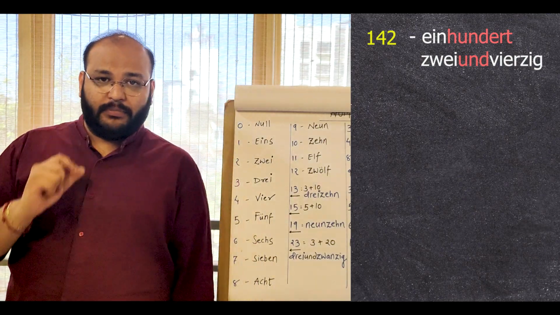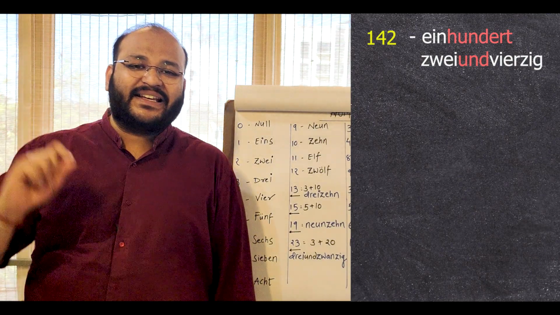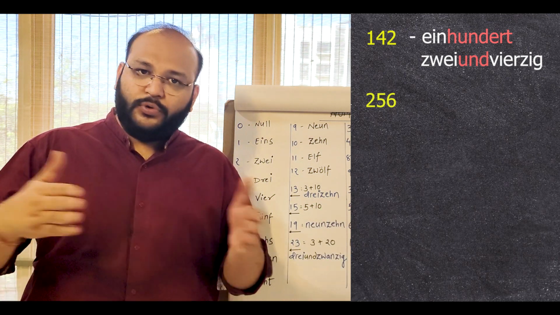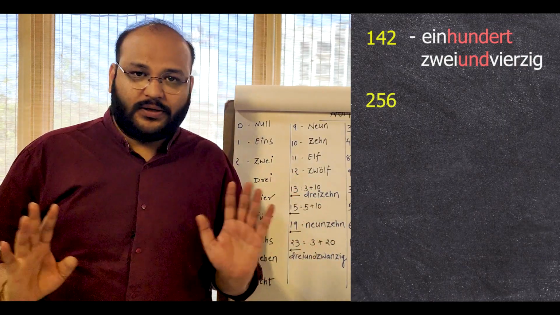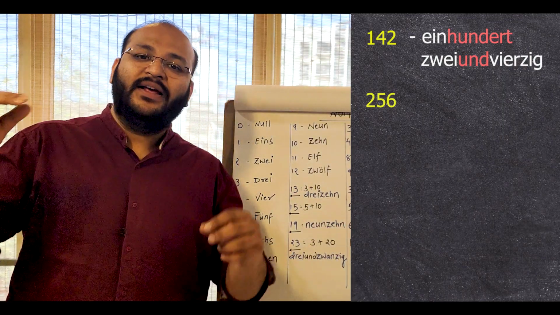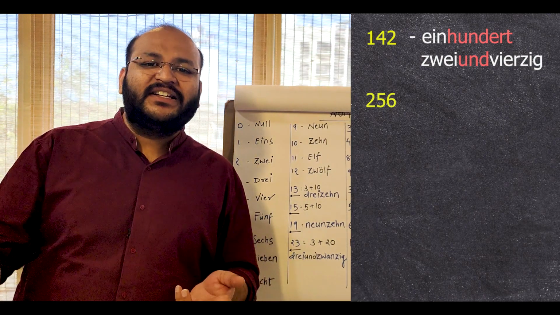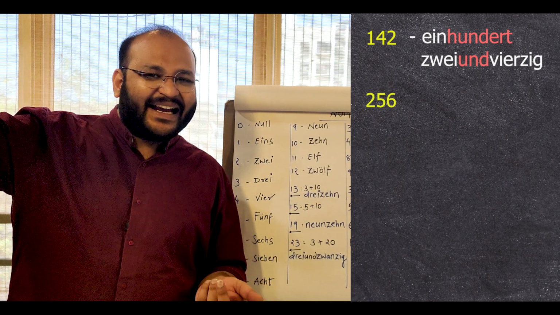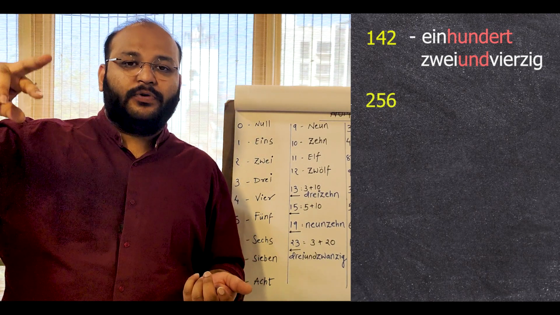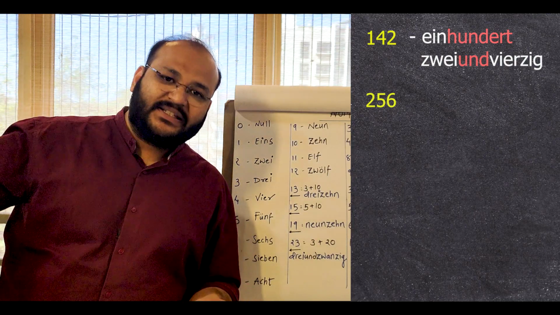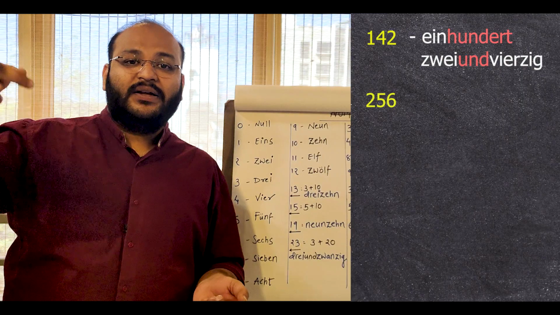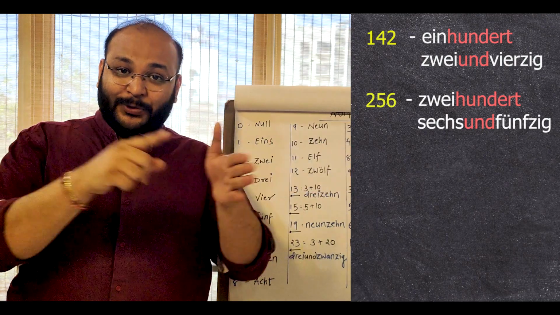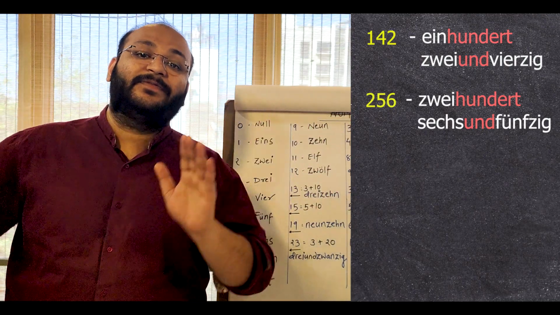Once again, let's take another number. Let's say the number is 256. So first what we'll do is we will say 200. So that is 200, because 100 is hundert, so 200 is zweihundert. Now 56. How to say 56? 6 plus 50. So 6 is sechs und 50 is fünfzig. So 256 is like zweihundert sechsundfünfzig. The entire thing, just one word, no space in between.